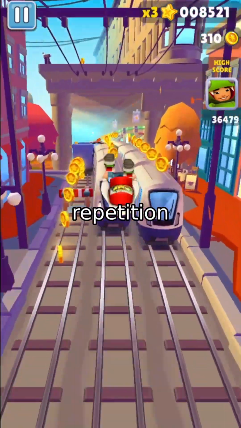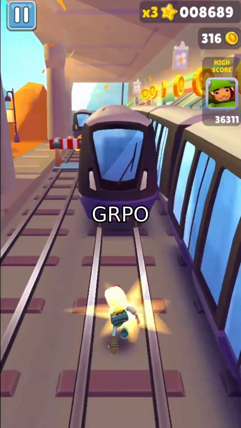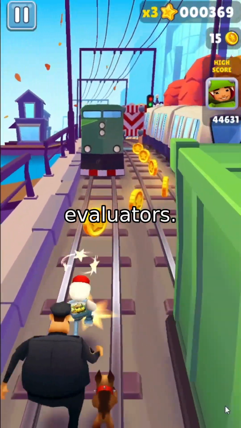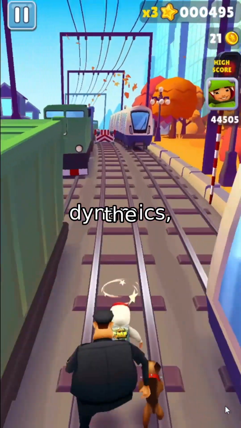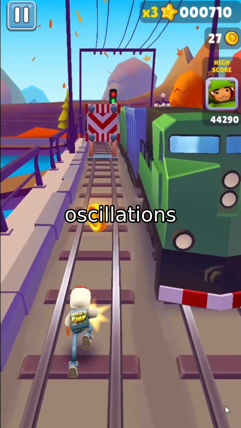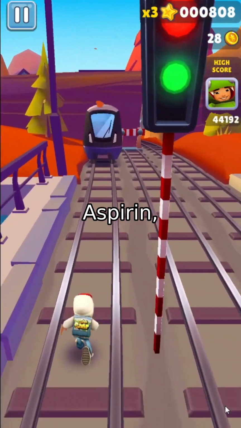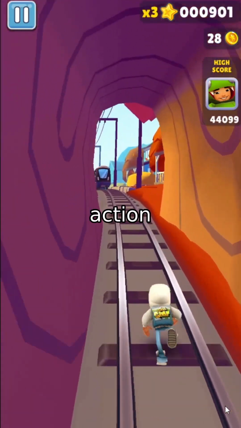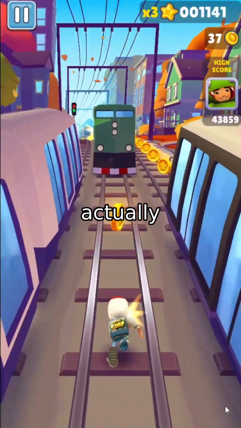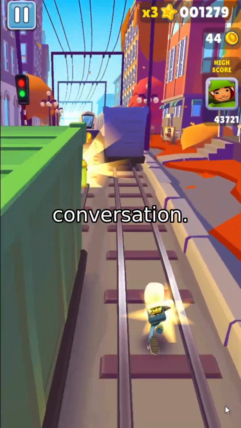It reduced n-gram repetition by over 50% compared to standard GRPO, and maintained a high semantic score from GPT-4o evaluators. If we look at the reward dynamics, the difference is clear. Standard GRPO shows massive instability and oscillations in its interruption scores. ASPIRin, because it's operating on a simplified binary action space, remains stable throughout training. It discovers that silence can actually be rewarding, which is the key to natural conversation.